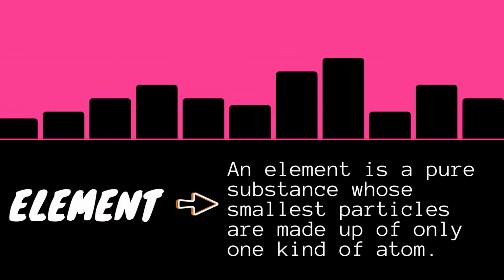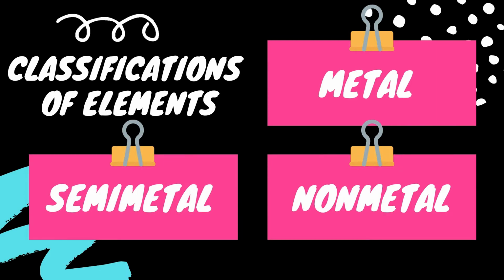An element is a pure substance whose smallest particles are made up of only one kind of atom. It is also known as the simplest form of a substance. The three major classifications of elements are metal, semi-metal, and non-metal.